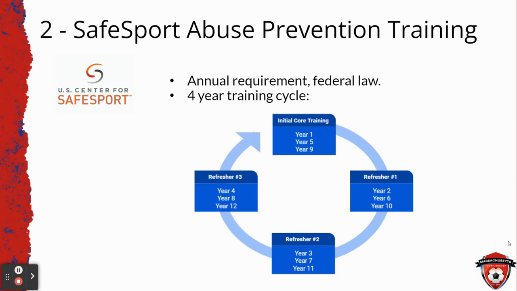Next, we will talk about the required trainings. SafeSport abuse prevention training is federal law and an annual requirement. You can think of this training as a 4-year cycle. The first year that you participate, you will take the initial core training. The next year, you will take refresher 1, year 3, refresher number 2, year 4, refresher number 3, and then the 5th year that you participate, you will retake the initial core training.